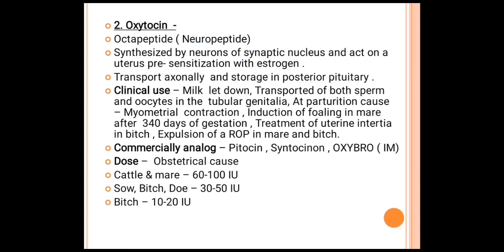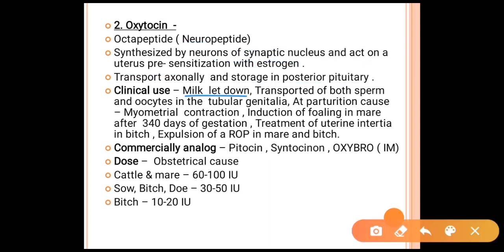We use this hormone in clinical cases of problems with milk, to help in milk letdown, for the transport of both sperms and oocytes in the tubular genitalia, or at the time of parturition when we want to cause myometrial contraction, or for the induction of foaling in the mare after 340 days of gestation. For treatment of uterine inertia, we can also use hormones like oxytocin. For expulsion of retention of placenta in mare and bitch, we can also use oxytocin.